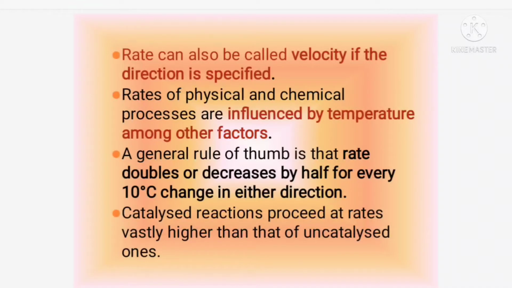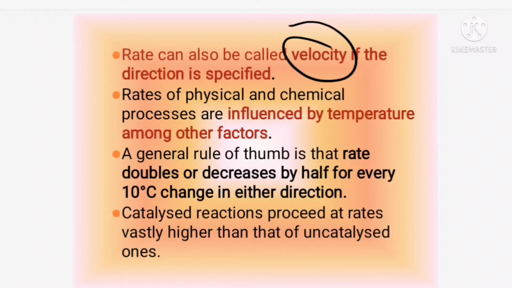The rate can also be called velocity. I can call the rate of reaction the velocity of the reaction if I am specifying a direction. Direction means whether it is moving forward or backward. The reaction can be irreversible or reversible. It can move forward as well as backward, isn't it?